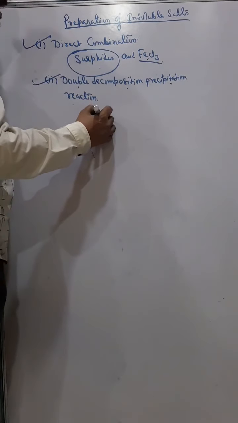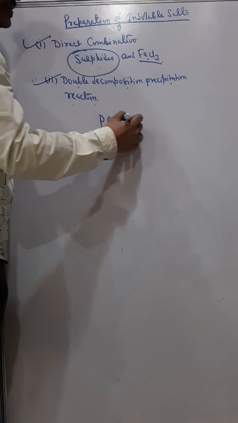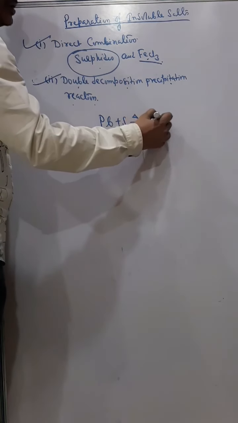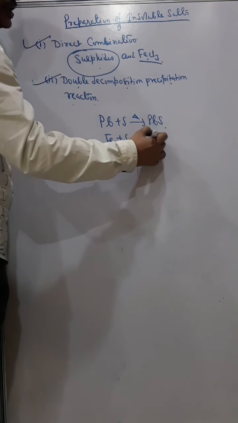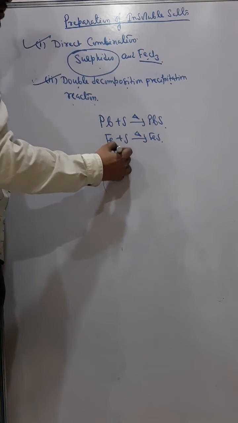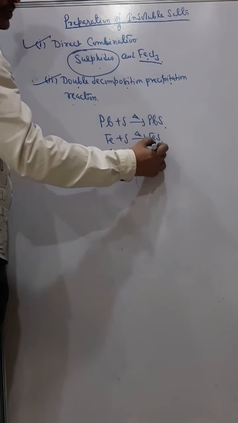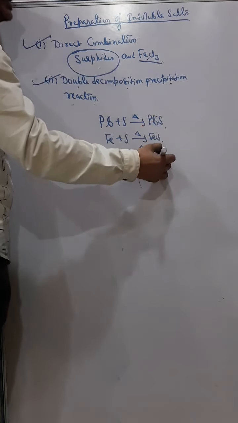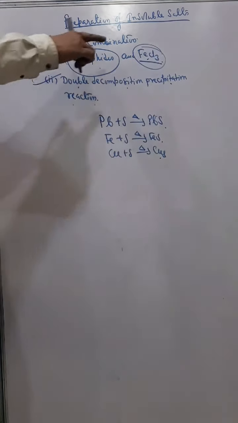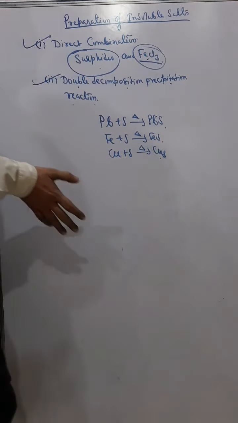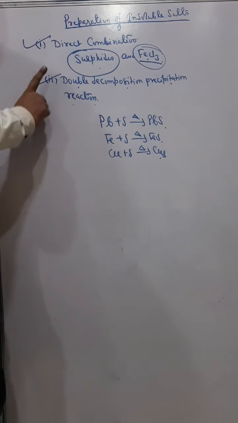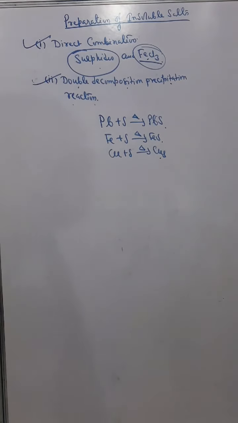Similarly, any sulfides can also be prepared by this direct combination. Lead plus sulfur you heat, you get lead sulfide. Iron plus sulfur you heat, you get ferrous sulfide. Copper plus sulfur you heat, you get copper sulfide. So any sulfide and ferric chloride will be prepared by direct combination, and all the remaining insoluble salts will be prepared by this double decomposition precipitation method.